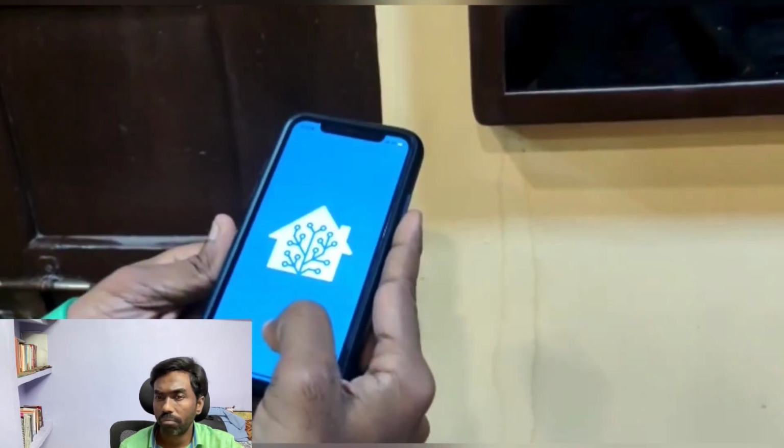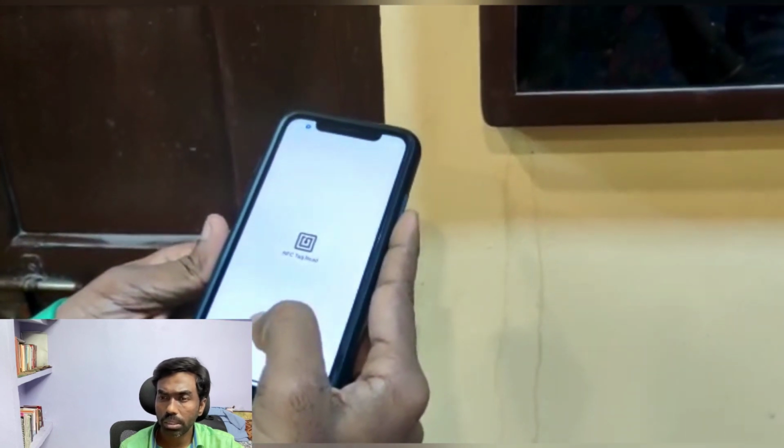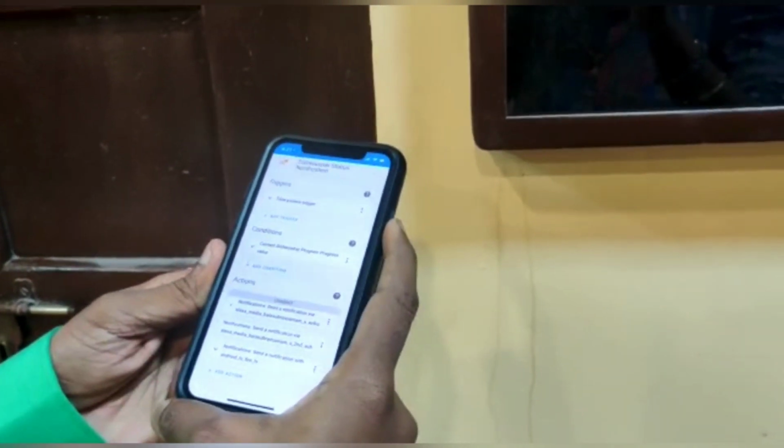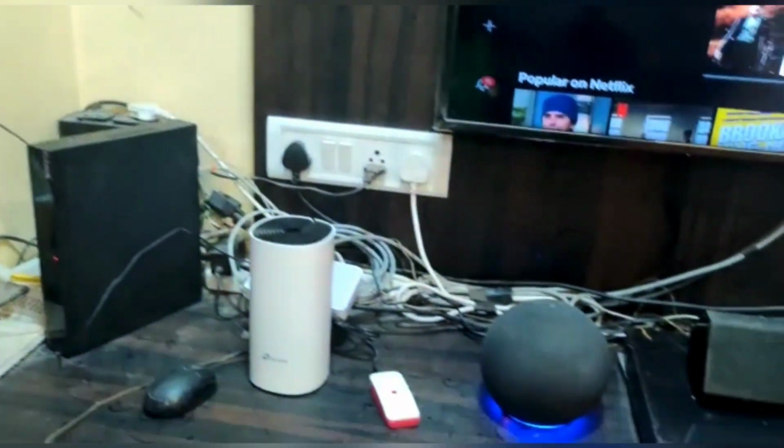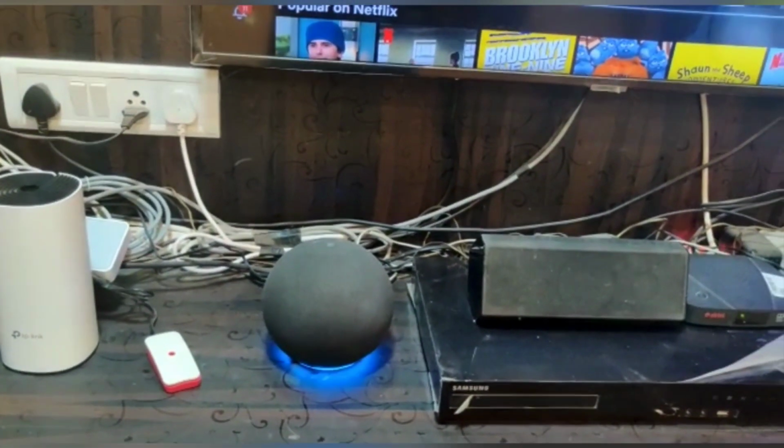Next, we will move on to the automation that runs on scanning NFC tags. We have these NFC tags placed in all rooms, which are used to track the maintenance of all the appliances and rooms. Bala, your living room is clean now. We'll remind you about your next maintenance soon.